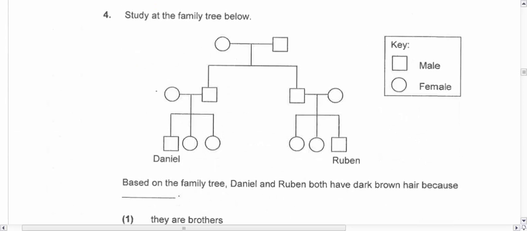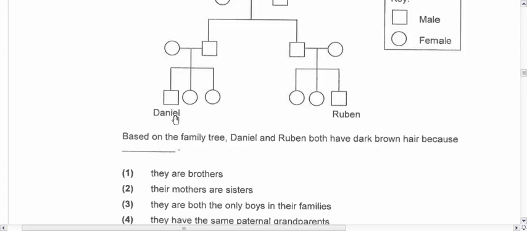Now question 4, we're supposed to study the family tree below. Based on the family tree, Daniel and Reuben both have dark hair because... Obviously Daniel and Reuben are not brothers. Are their mothers sisters? This circle is for female. So this and this, they are not related at all. Their mothers are not related at all. They are both the only boys, but obviously you know that they share characteristics not because of their gender.